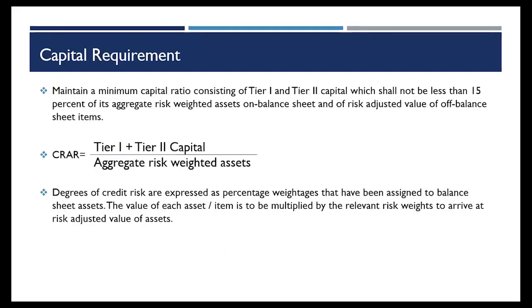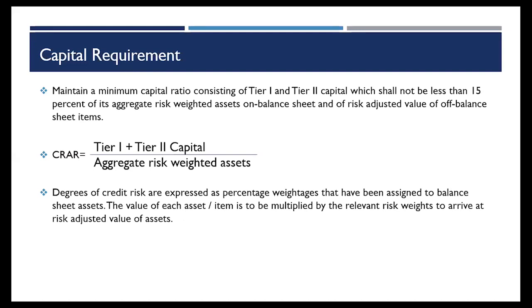So now moving ahead, the first most important thing for an NBFC SI, that is capital requirement. When I say capital requirement, what I actually mean is that, being a large NBFC, an SI is an NBFC having asset size of more than 500 crores. With such a quantum and such a huge balance sheet, it is very likely that it will have to manage its loans, advances, its assets in such a way that it has adequate capital so as to manage the risk associated with the assets on its balance sheet as well as off balance sheet.